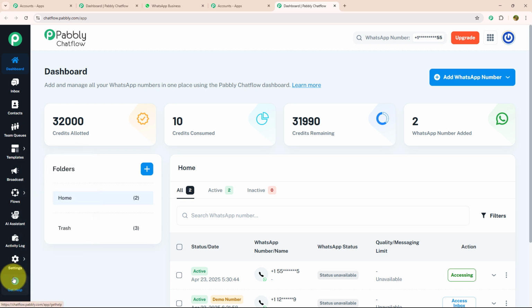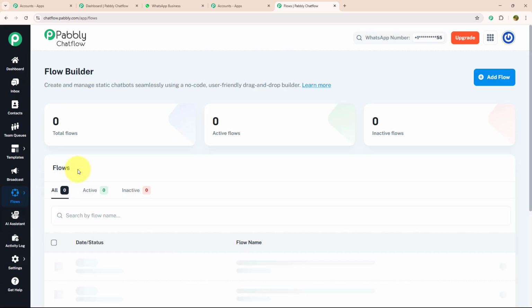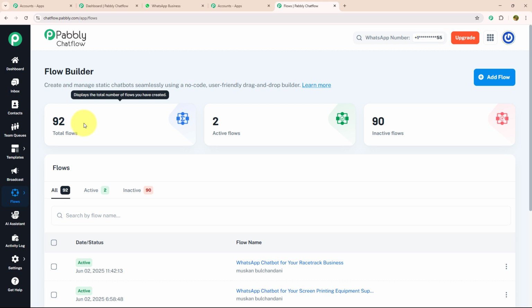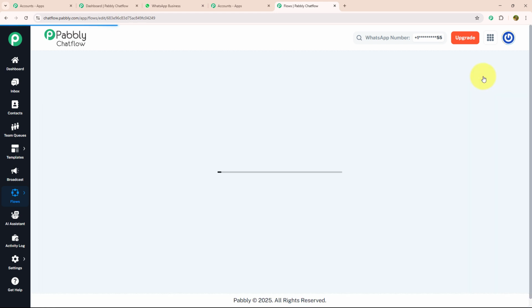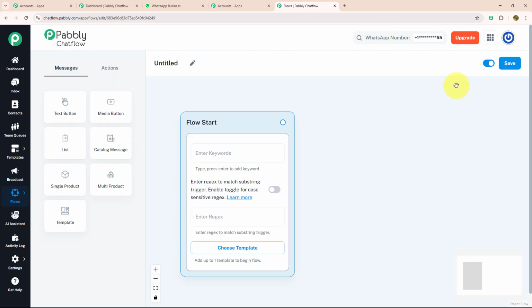settings, and get help. If you want to know each feature individually, we have linked a separate video for that in the description box. As we got to know about each feature, let's get started building the flow. For that, we need to click on the flow option and you will land on the flow builder page. Here you can create and manage your chatbot seamlessly. And to create a new flow, you just need to click on the add flow button, which is given on the top right corner. And after that, you will land on this page.